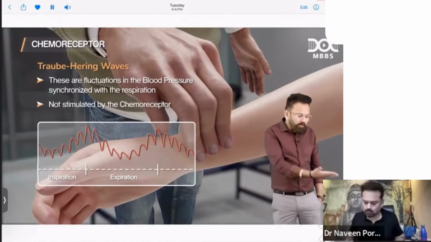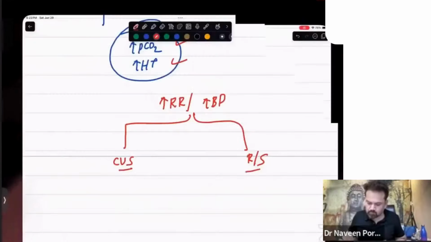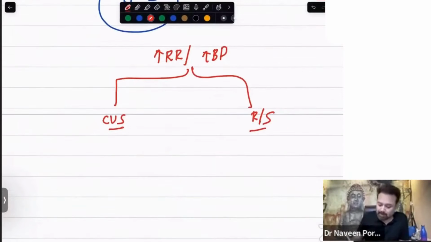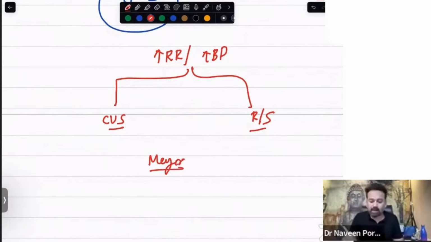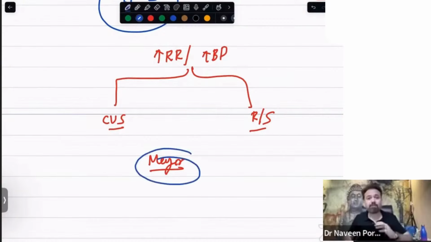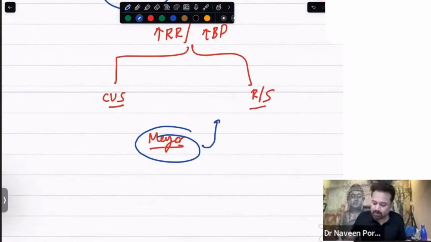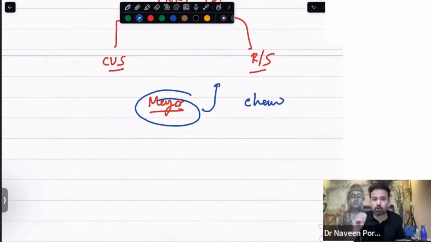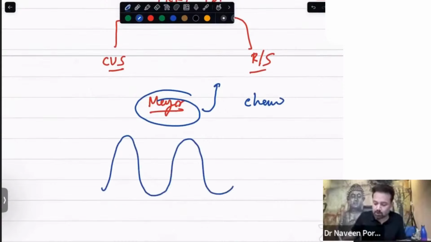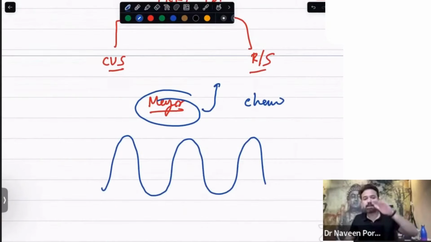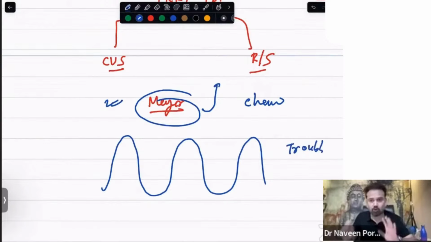So now the poor guy, Mr. X, met with Rho. I have discussed the Mayer waves because they are asked in your viva as well as in your examination. They ask whether Mayer waves are seen in the baroreceptor discharge or chemoreceptor discharge. The answer is they are in the discharge of chemoreceptor, because your pulse is increasing and decreasing like this. This oscillation of the pulse, increase in the heart rate and then decrease, is called Mayer waves, and they are different from Traube-Hering waves. I told you in the video also.